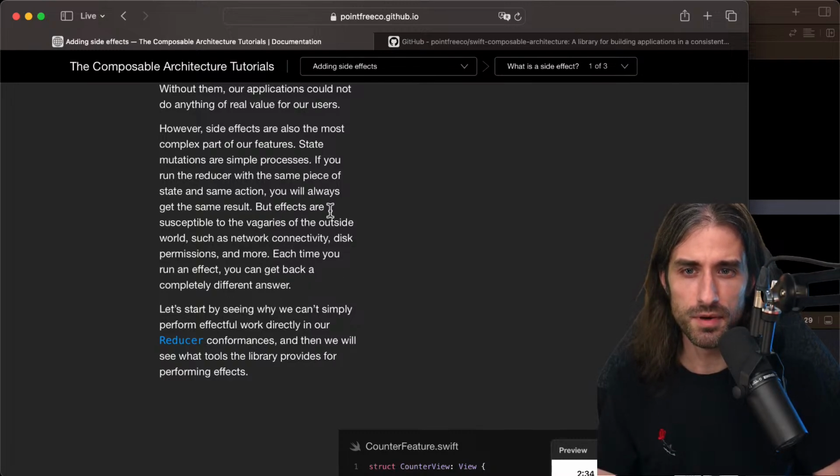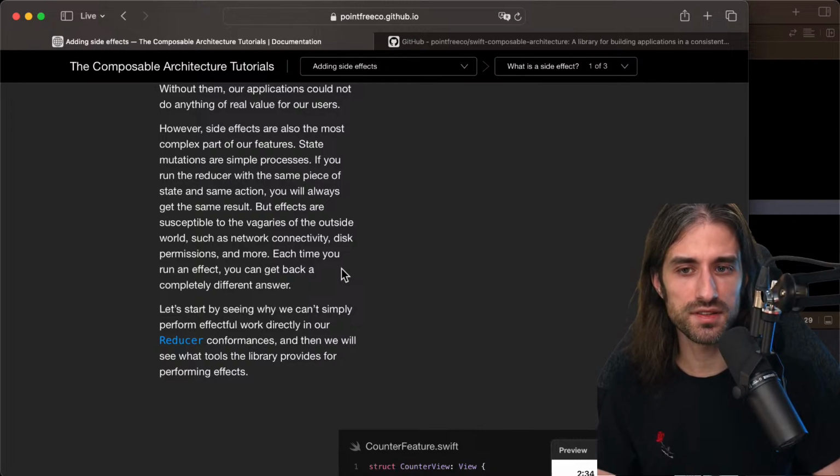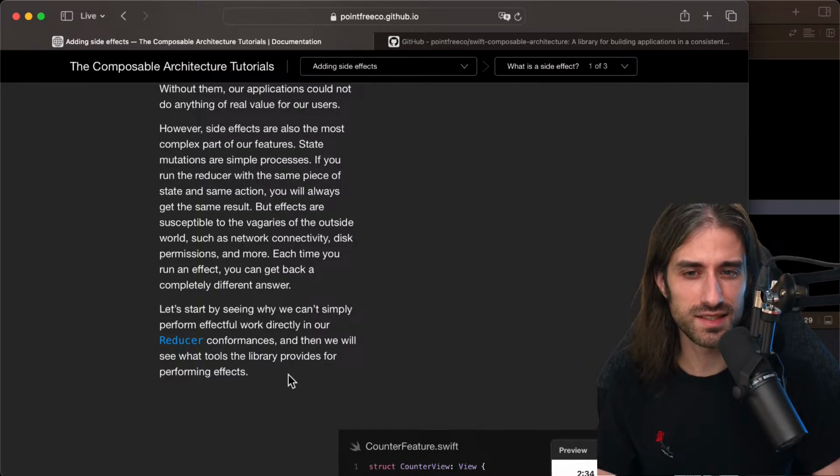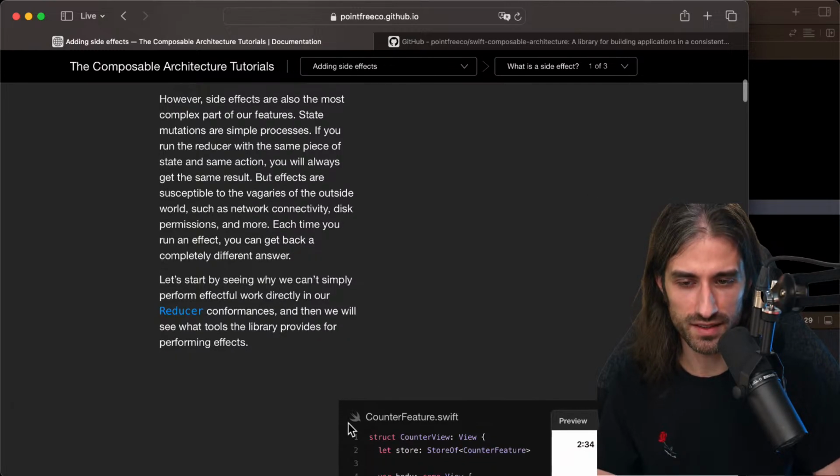deterministic. But effects are susceptible to the vagaries of the outside world, such as network connectivity, disk permissions, and more. Each time you run an effect, you can get back a completely different answer. Let's start by seeing why we can simply perform effectful work directly in our reducer conformances, and then we will see what tools the library provides for performing effects.